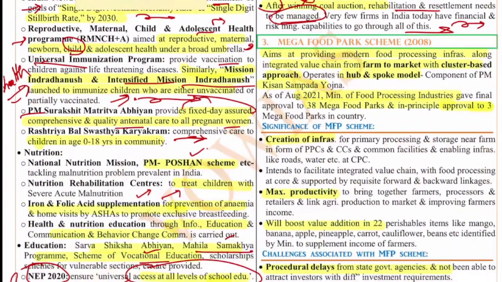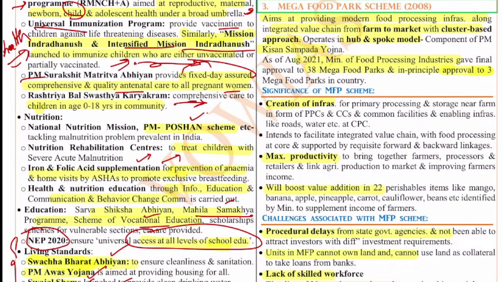Next question, the third question is on the Mega Food Park Scheme of 2008. The Mega Food Park Scheme is something which is very important for the wholesome development of agriculture. So this aims at providing modern food processing infrastructure along with integrated value chain from farm to market with cluster based approach. So it operates in a hub and spoke model, where the hub will be there at center and spokes, that means the production from various villages, they will come to this hub. Okay, and so this is basically to promote the agriculture, to develop the agriculture sector at large.